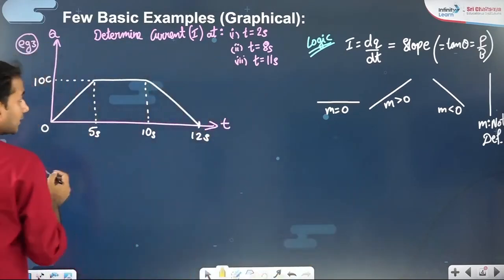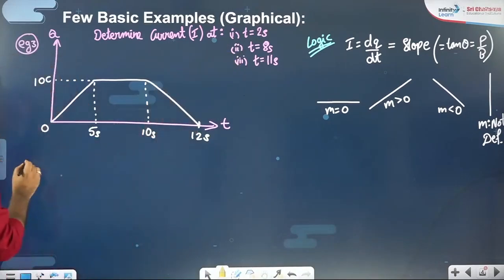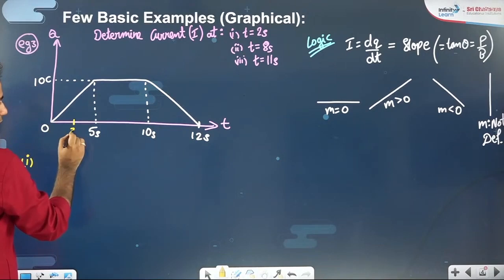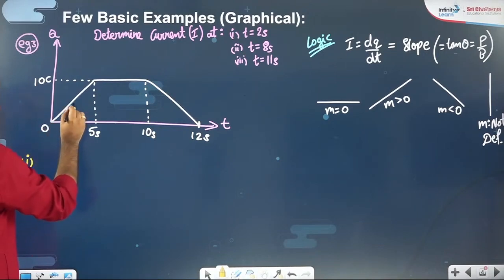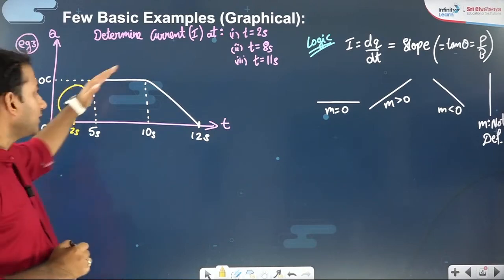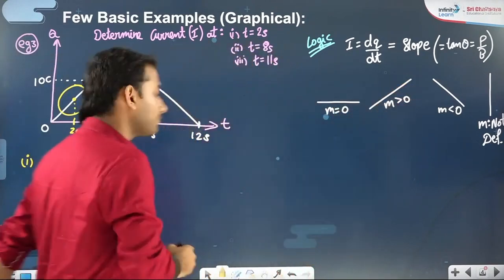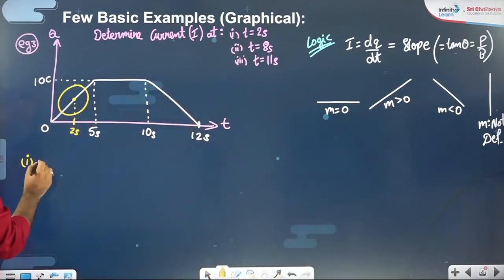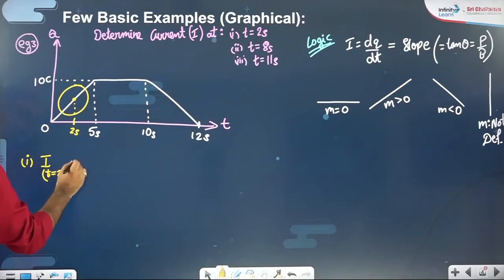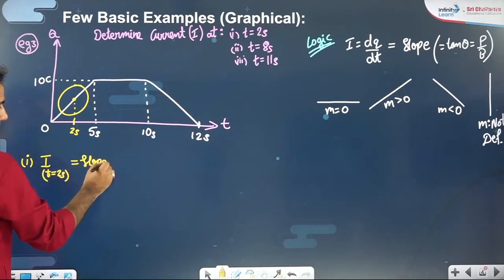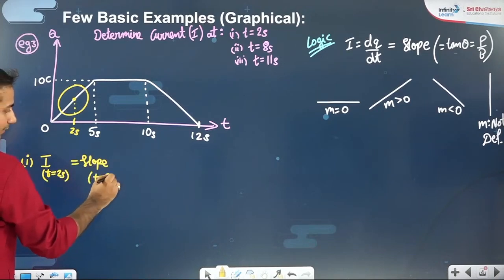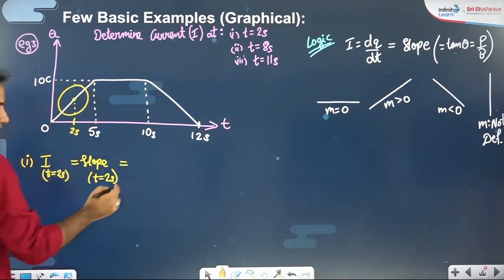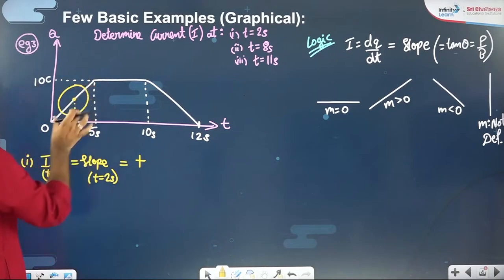What they are saying, guys, is at t equals 2 seconds, first part. At t equals 2 seconds, obviously it will be somewhere here. You have this portion of line, which is an increasing line. Increasing line means positive slope. So I will say the current at t equals 2 seconds means slope at t equals 2 seconds. That will be positive of perpendicular by base.